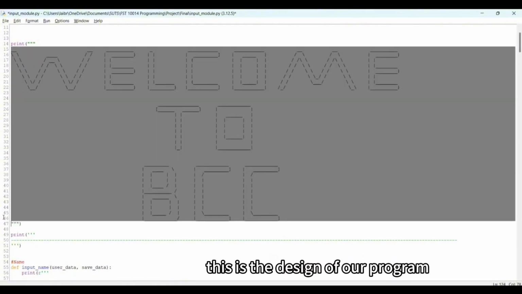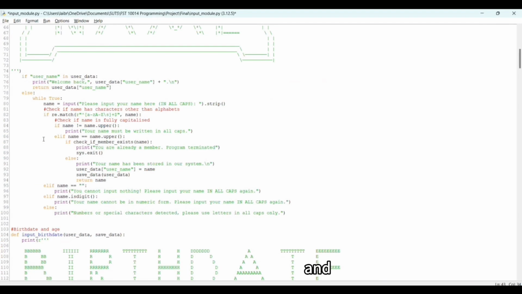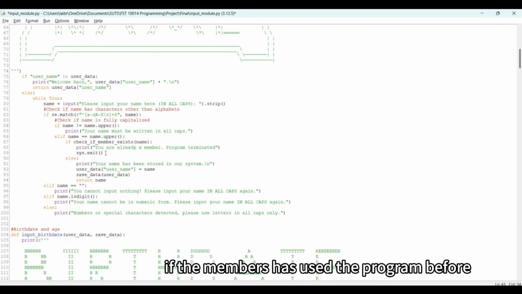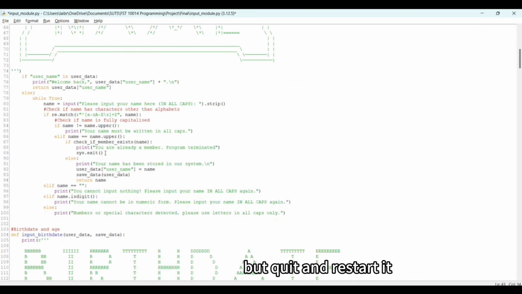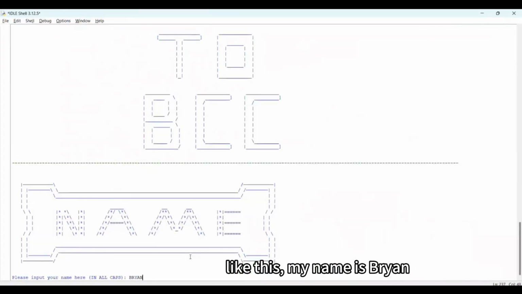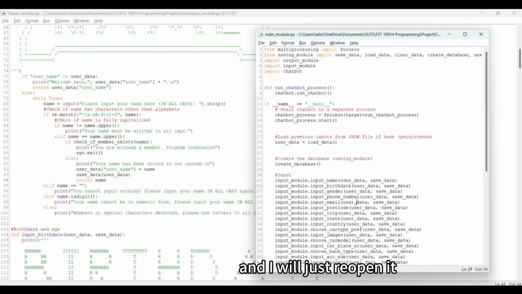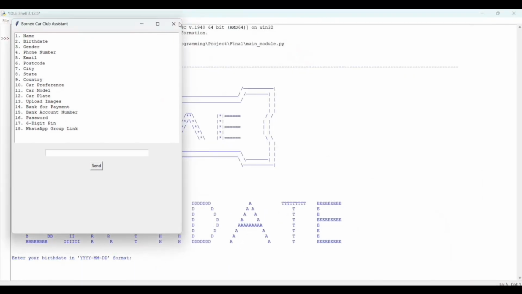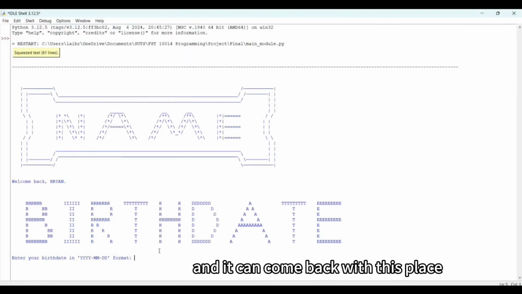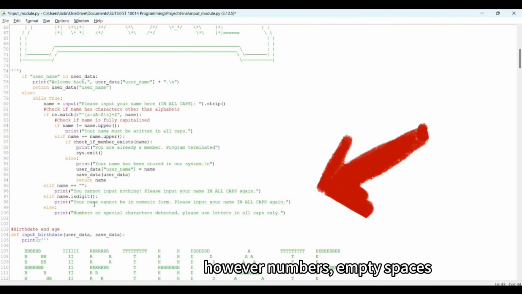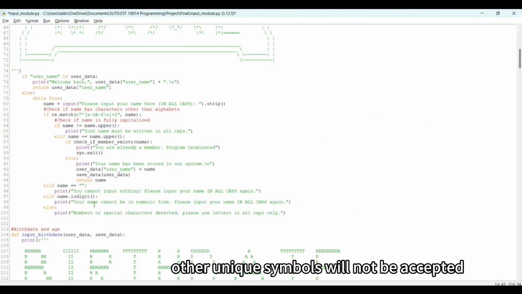This is the design of our program. If the member has used the program before but quit and restarted it, it will appear "welcome back" like this. My name is Brian, and I will just type Brian. Then I will quit it here, and reopen it, and it can come back with this place. However, numbers, empty spaces, and other unique symbols will not be accepted.